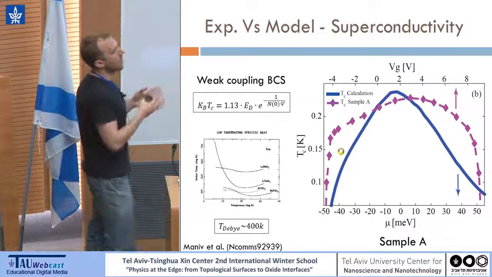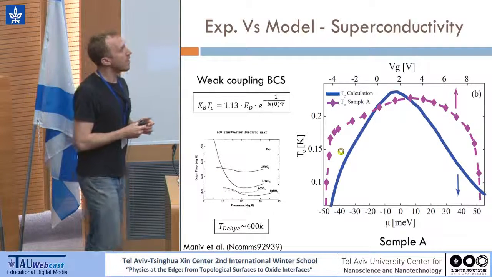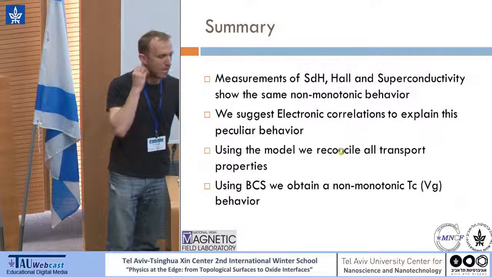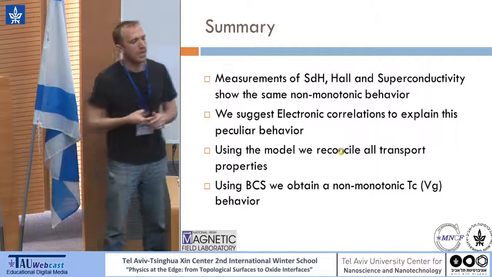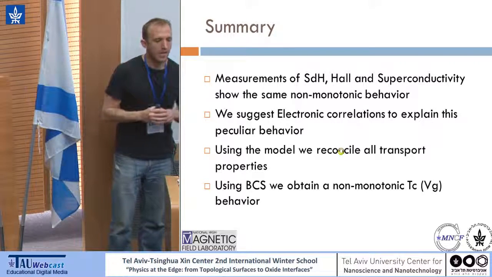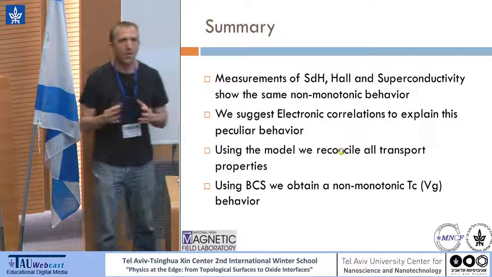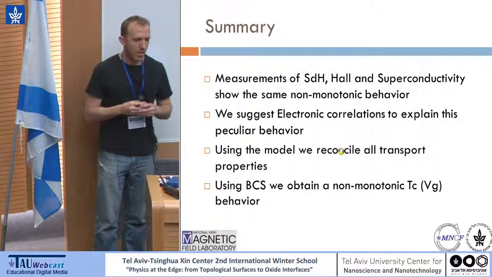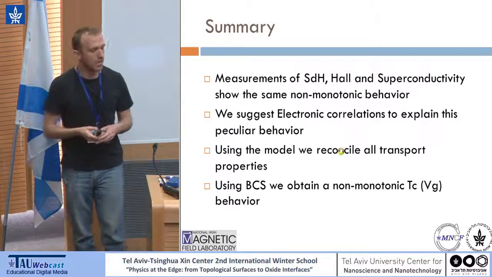For the underdoped side is a different regime and can be explained by other explanations. So, summarizing, measurement of Shubnikov-de Haas, Hall, and superconductivity show the same non-monotonic behavior. We suggest this model of electronic correlation to explain this behavior. Using this model, we reconcile all the transport properties, and using this simple BCS model, or theory, we obtain a non-monotonic TC versus gate voltage behavior.